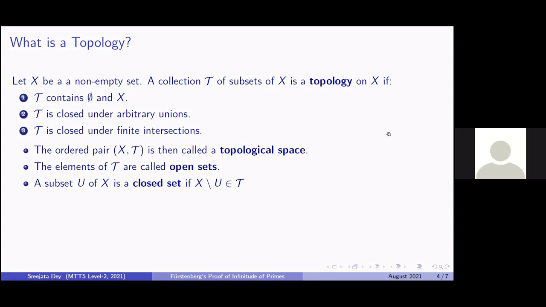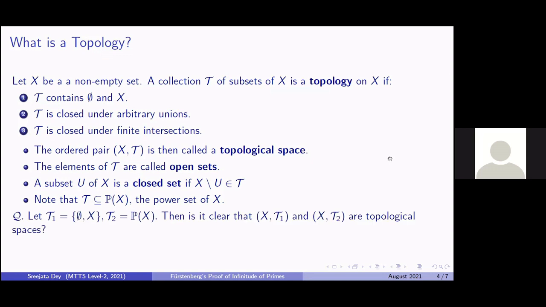Now note that since tau contains some subsets of X, it is a subset of the power set of X. Why? Because the power set of X is the set of all subsets of our set X. So tau is always a subset of the power set of X.